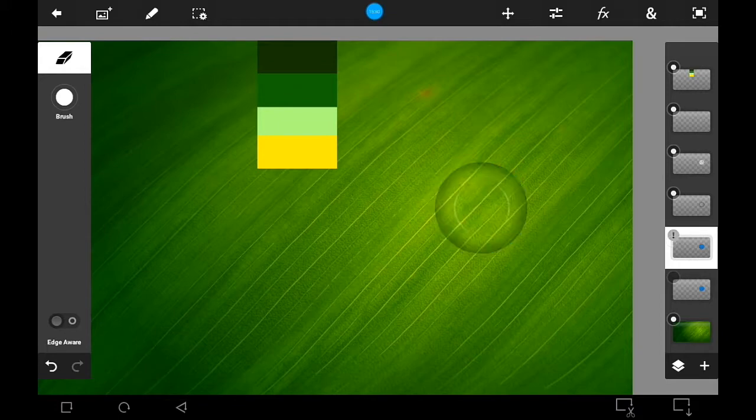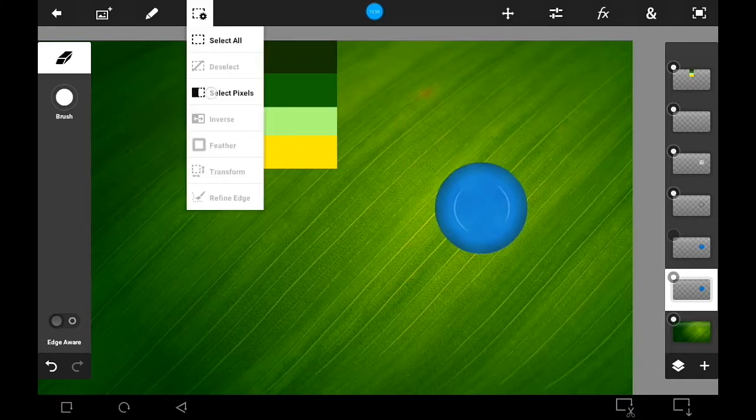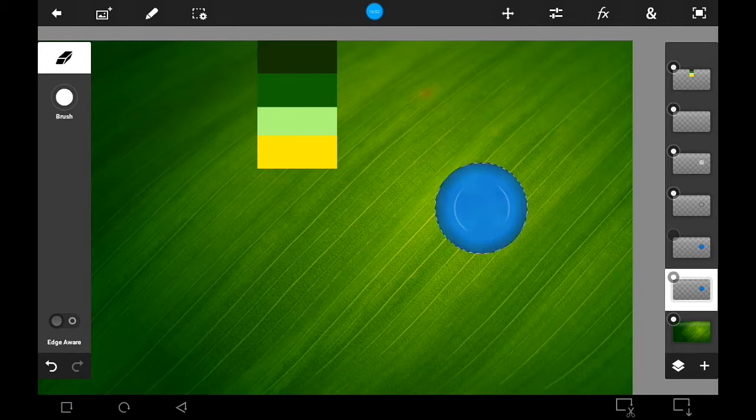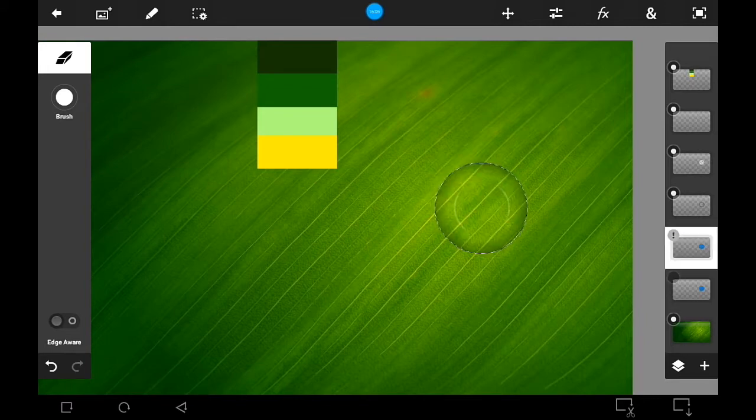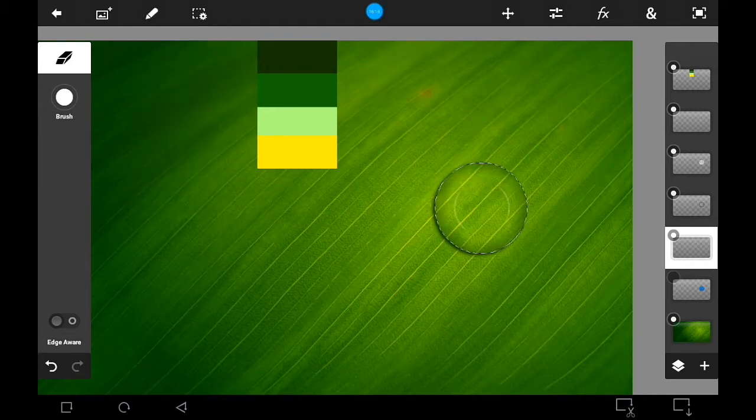To solve this problem, we have to make the bottom circle, that has no shadows, active. And select the pixels. Turn off the layer, and make the one with shadows active. Make sure the selection is on. Clear it. Now we have just the shadow in the layer.